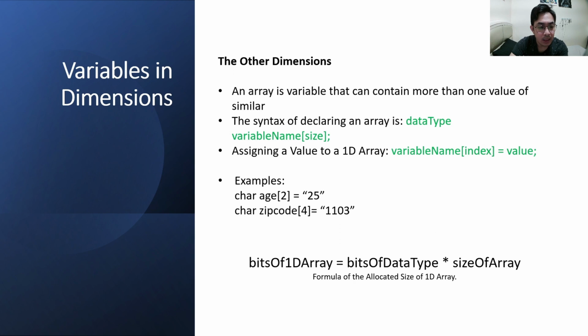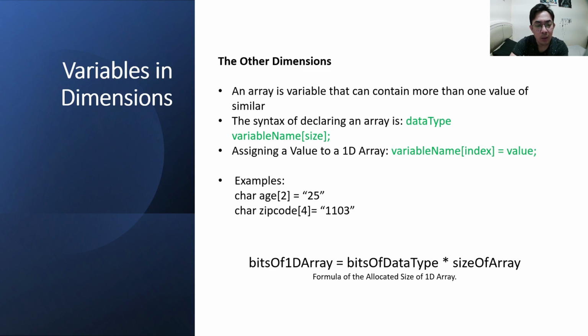Lastly, the size is a non-zero integer which dictates the maximum number of values the array can store. In this example of char h[2], we are declaring an array of character type that stores up to 2 characters.